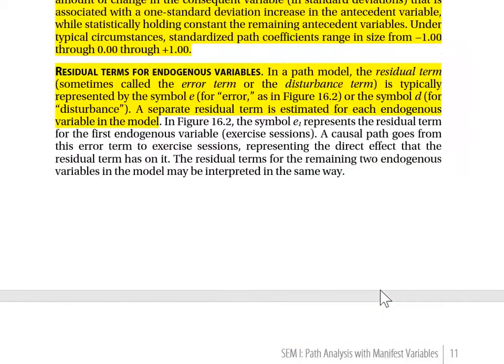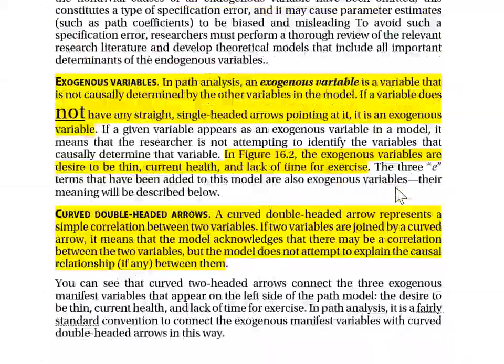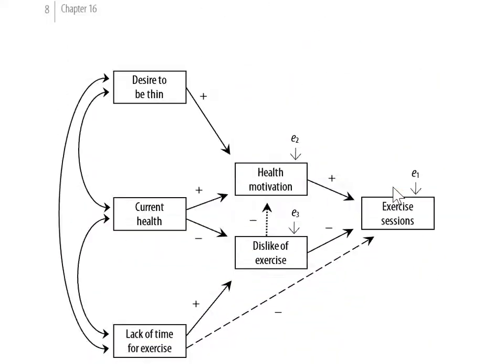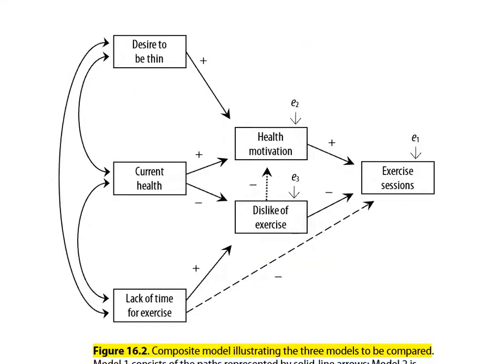This concept, residual term, let's go back to our figure that illustrates the path model. And yes, we have residual terms. We have a little E pointed at exercise sessions. That acknowledges that we don't expect all of the variance in exercise sessions to be accounted for by health, motivation, dislike of exercise, lack of time for exercise.